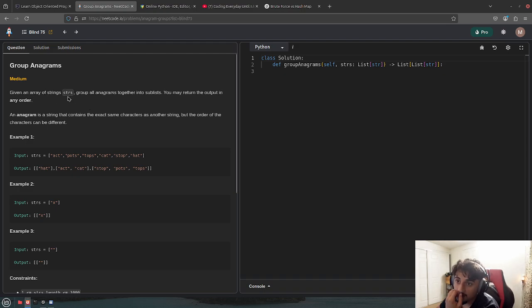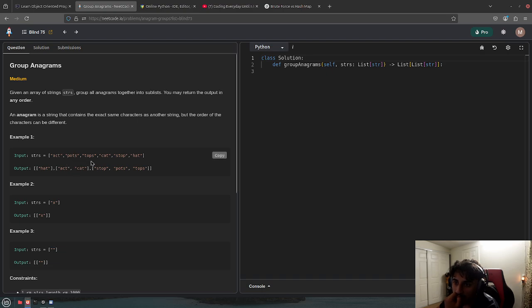Given an array of strings, group all anagrams together in sublists. You may return the output in any order. An anagram is a string that contains the exact same characters as another string, but the order of the characters can be different. What? Oh.